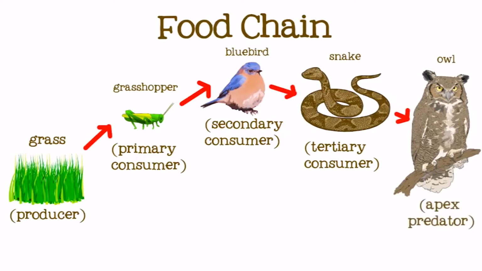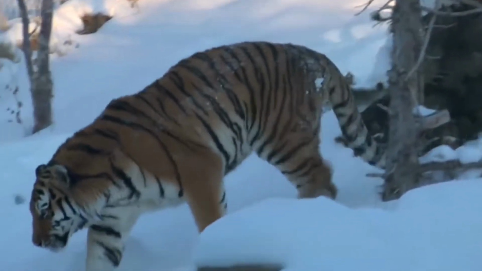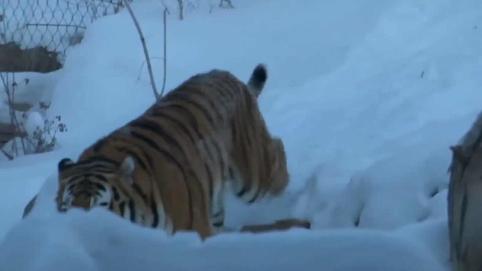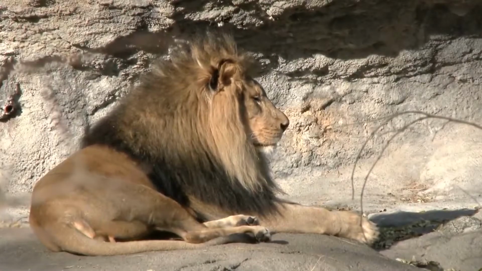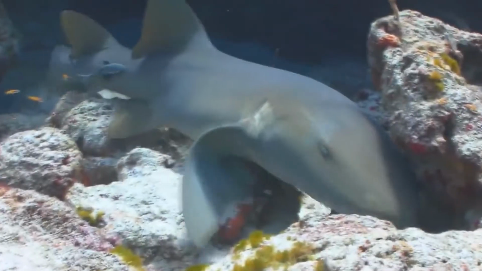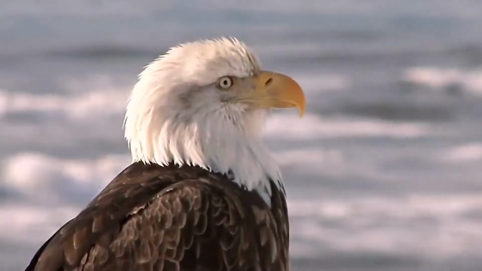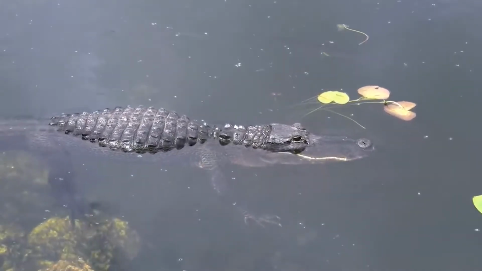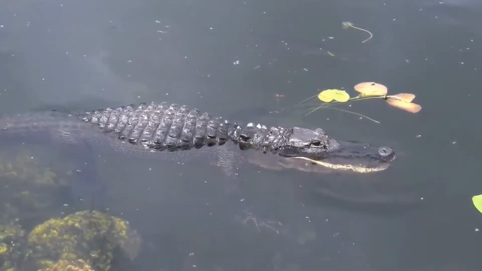The owl is the apex predator in this food chain. Apex predators are not hunted and eaten by any animals. We say that they are at the top of the food chain. You probably recognize a lot of apex predators, like lions, sharks, eagles, and crocodiles. Just because they don't get eaten doesn't mean that they don't contribute to the food chain, however.